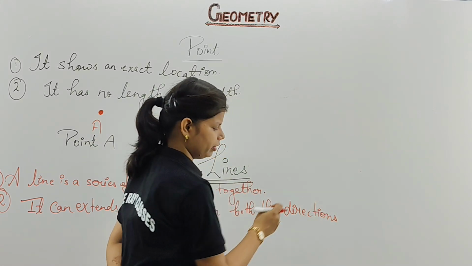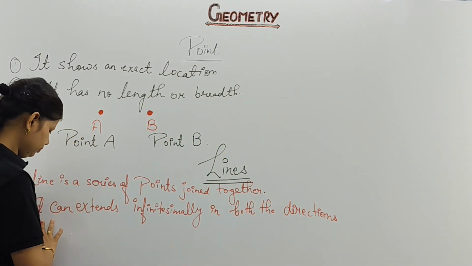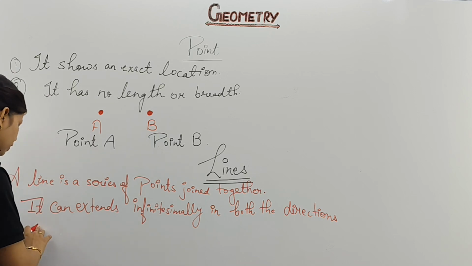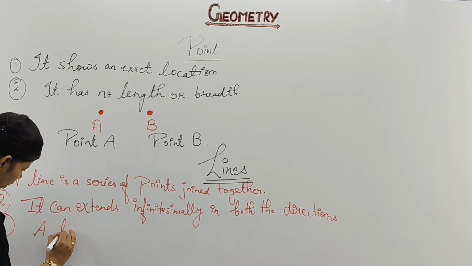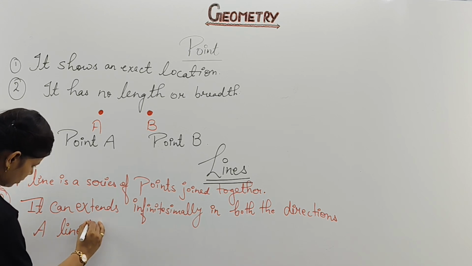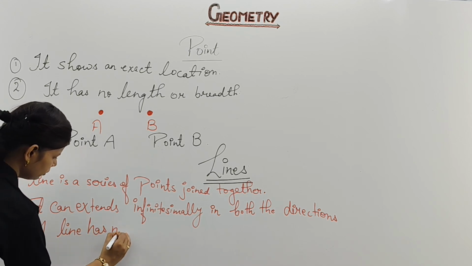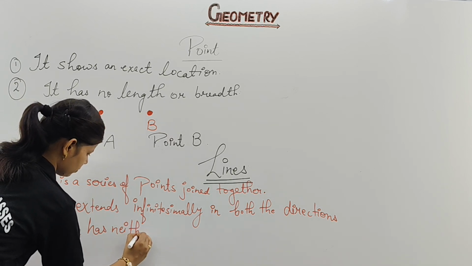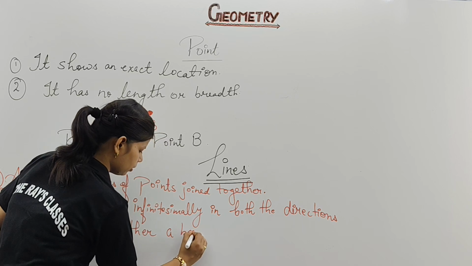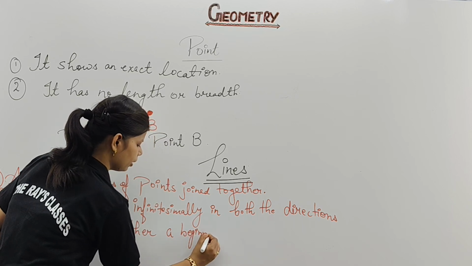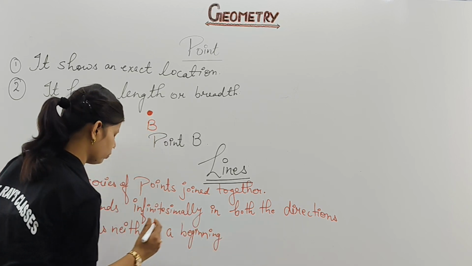I'll go with the figure also. Please don't worry for that. First definition, second one. Now write the third one. If it does not extend, then what are we going to do? Then we can write the third point: a line has neither a beginning nor an ending point. I think you are clear with the last statement, what it says.